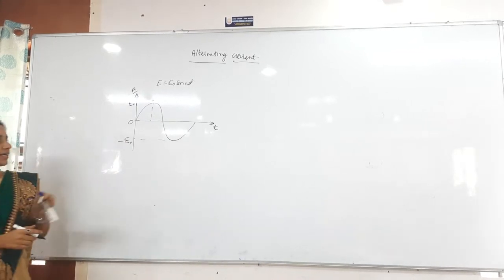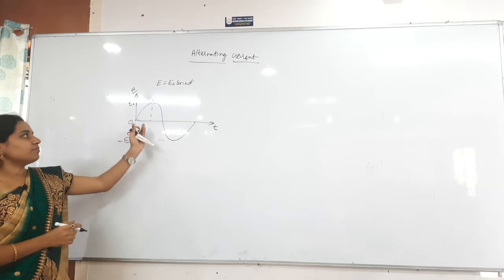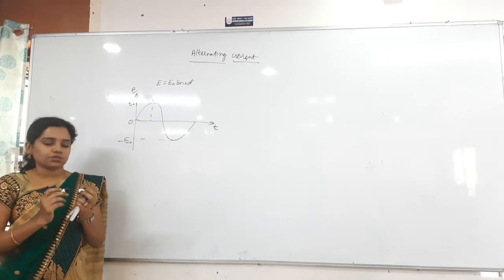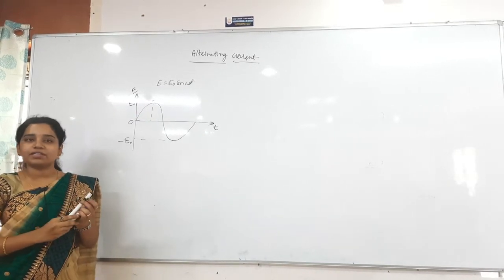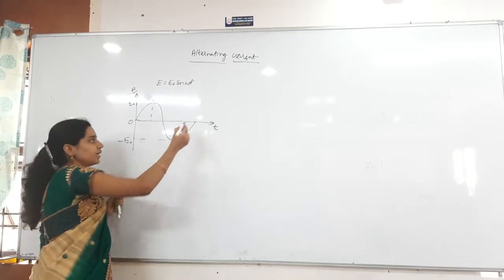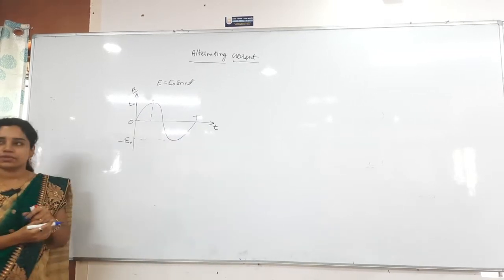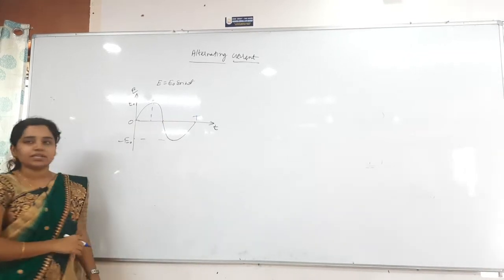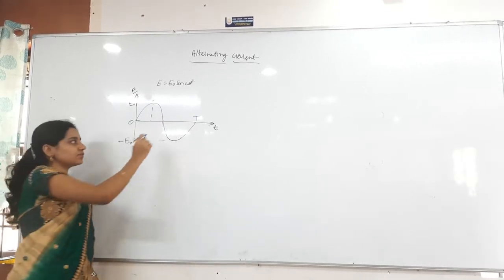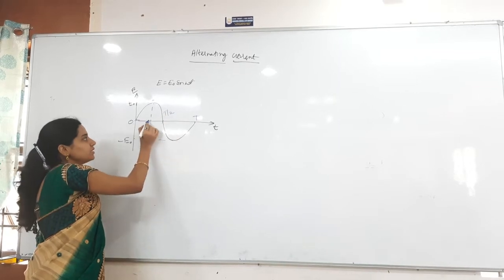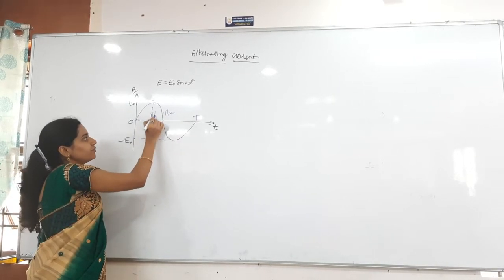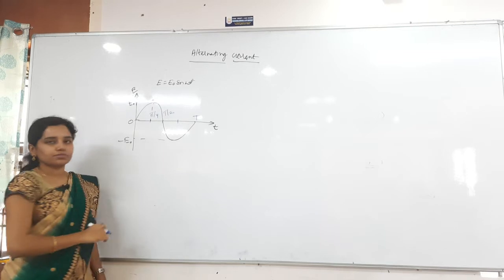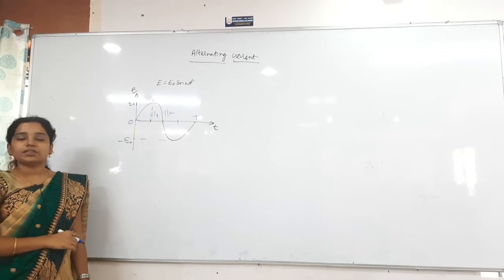I have already said the time taken for one full complete cycle is known as the time period, which we take as T. If this is T, then what is the time taken here? T by 2, obviously. Next, this time is T by 4, and this time is 3T by 4.